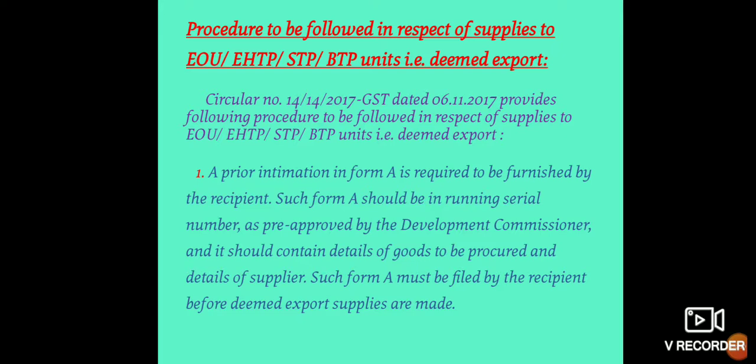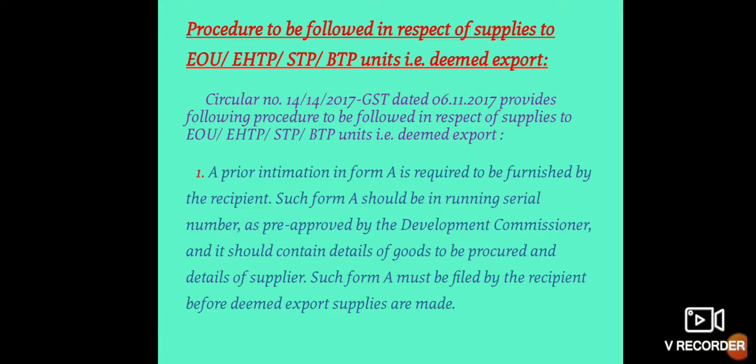Procedure to be followed in respect of supplies to EOU, EHTP, STP, BTP units, which is deemed export. EOU means export oriented unit. EHTP means electronic hardware technology park unit. STP means software technology park unit.